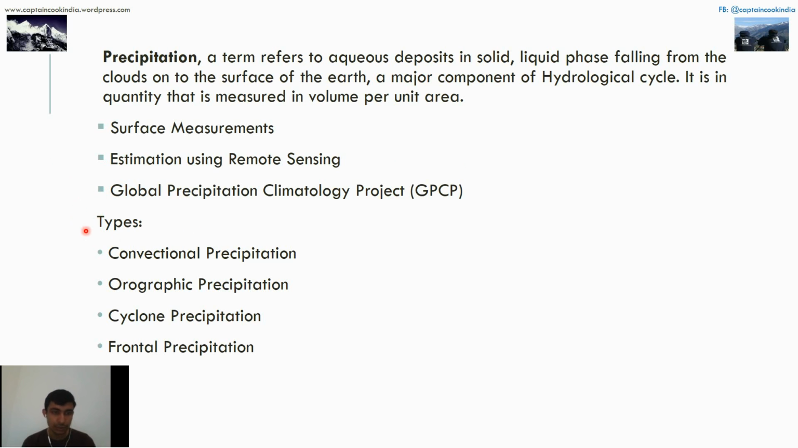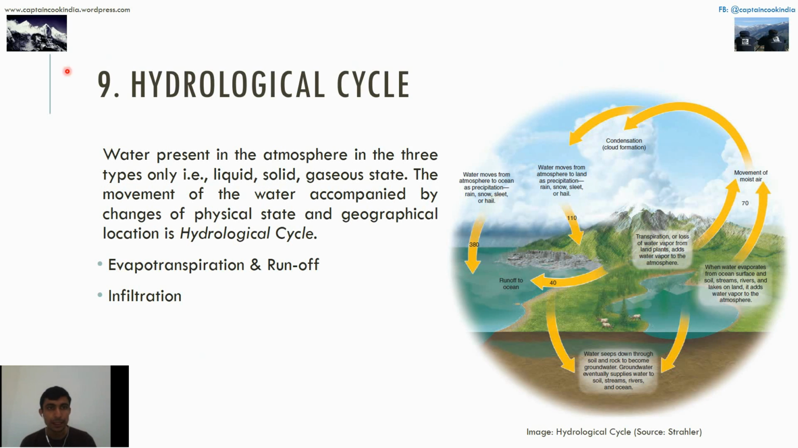Yeah, this is our second last topic, the hydrological cycle, which explains the proper sequence of hydrology, or water, or H2O, in a cyclic manner. Read over here. Water is present in the atmosphere in three different states, as we know: liquid, solid and gaseous, and the movement of the water combined with changes of physical state and geographical location is called the hydrological cycle.